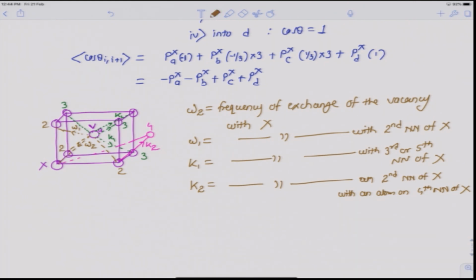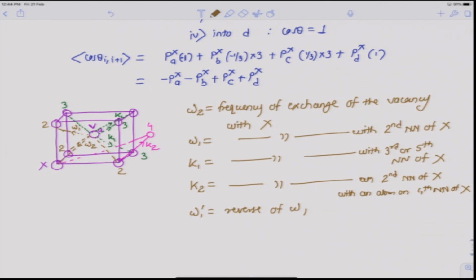Now, similar to the diamond cubic, the reverse of omega 1 is denoted as omega 1 prime. Obviously, because there will be a vacancy impurity binding if X was an impurity, omega 1 will not be the same as omega 1 prime, because the activation energy for the forward jump and reverse jump in that case will be different.